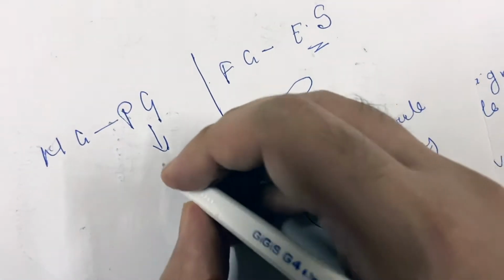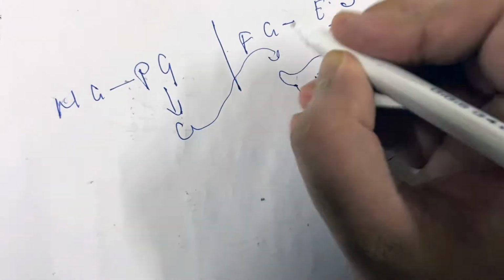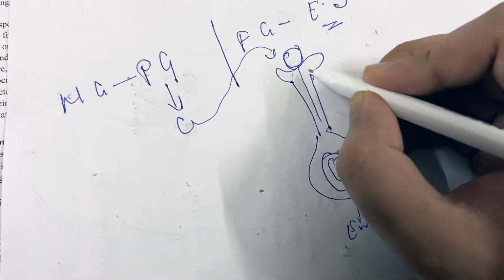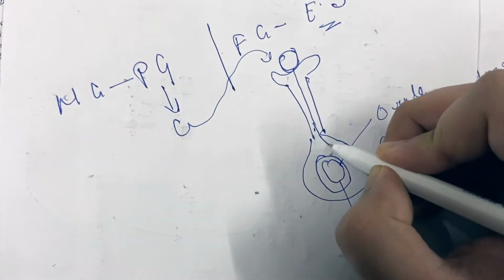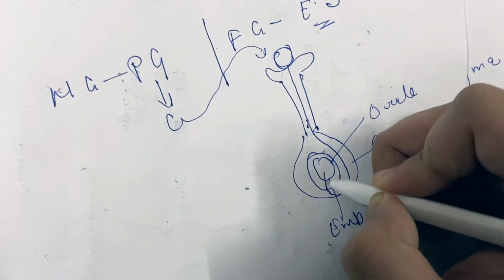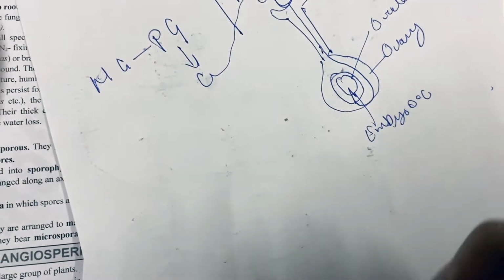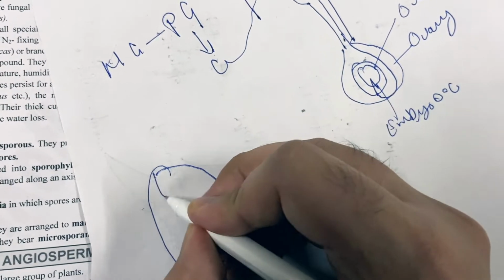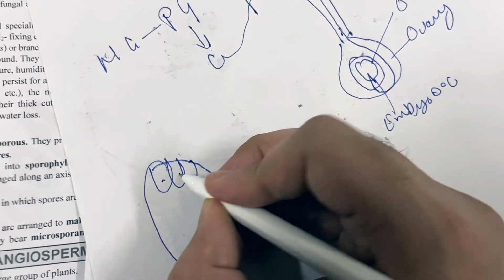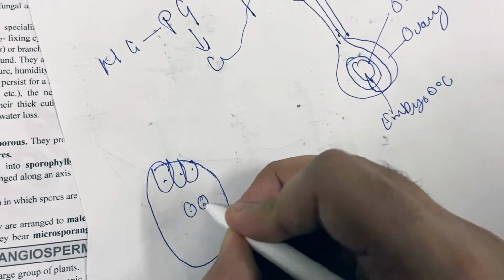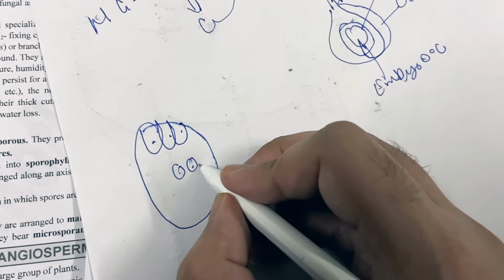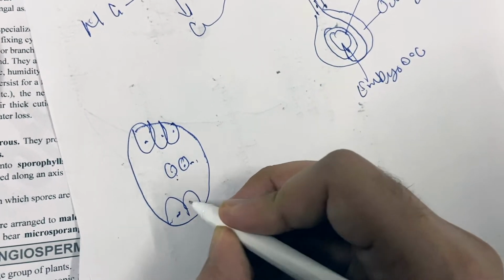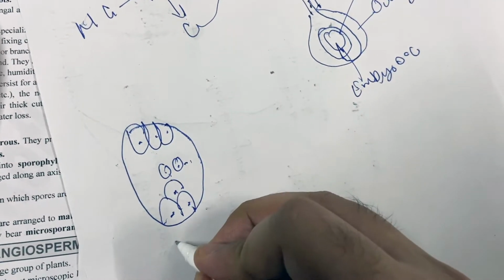Now with the help of the agency of pollination, the pollen grain would be deposited over the stigma. This pollen grain will release a pollen tube which will grow and enter the embryo sac. Let us look at the structure of the embryo sac. It consists of 3 antipodal cells, 2 polar nuclei or the central cell, 2 synergids and 1 egg. This is the structure of the embryo sac.